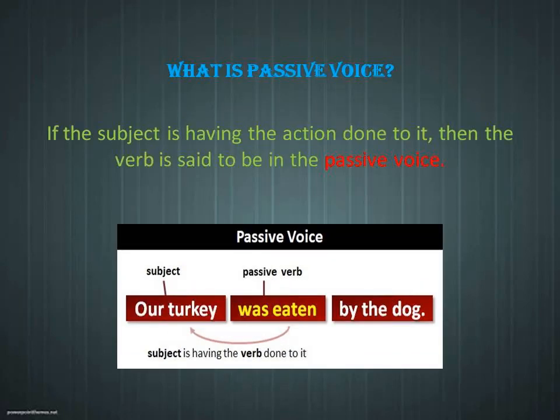So what is passive voice? If you convert the previous sentence into passive form, the sentence becomes: Our turkey was eaten by the dog. Here our turkey is the subject, was eaten is the verb, the dog is the object. Our turkey, that is the subject, is not performing any action, instead it is being acted upon. So if the subject is having the action done to it, then the verb is said to be in the passive form.